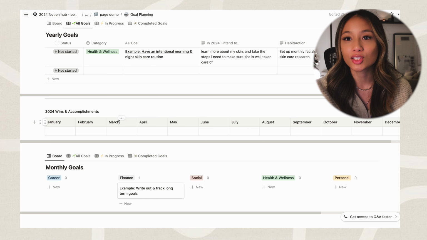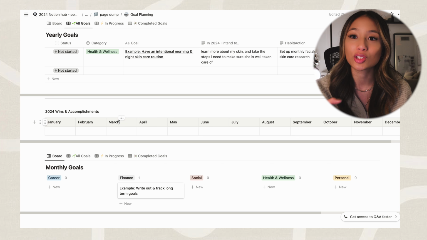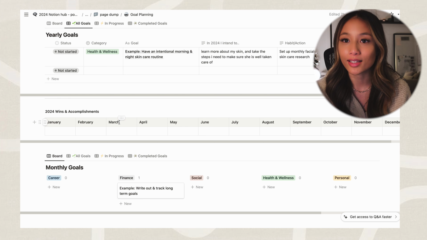Something I realized last year is that even if I don't reach all of my goals at the end of the year, there are still small wins and accomplishments that I have achieved. And so every month when I'm reflecting on my goals, I want to input what are the small wins and accomplishments I achieved, so that come December 31st, 2024, I can look back on my life and be like, wow, you know what? Maybe I didn't achieve this one specific goal, but look at all of my small wins and look at how far I've come since the beginning of this year. So that's the section I have here.